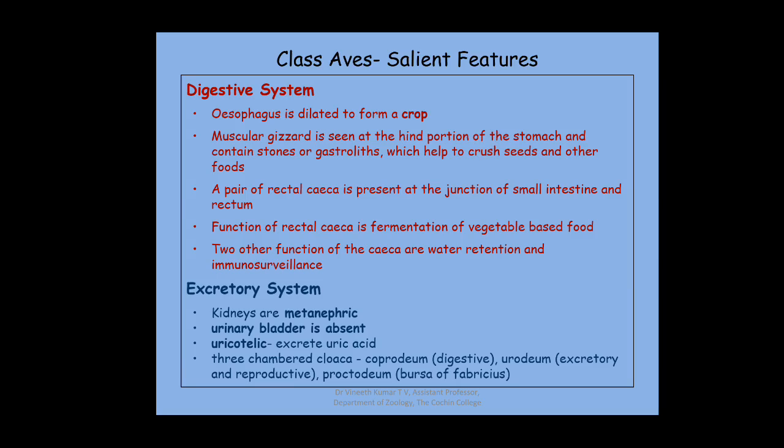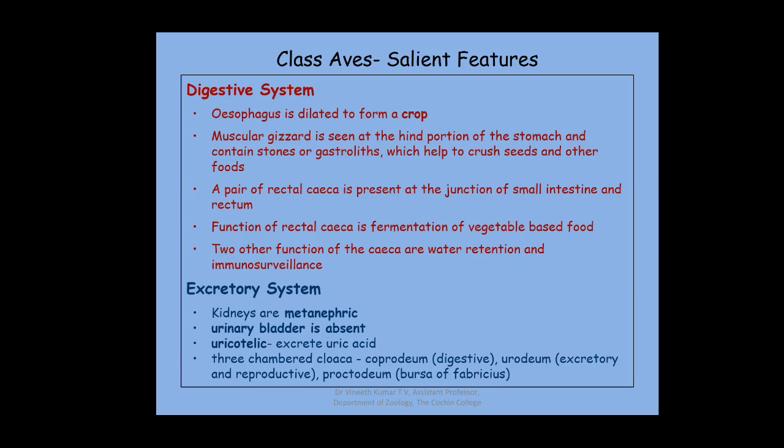Coming to the digestive system, as we discussed earlier, they are metabolically active. As a result, their digestive system should also be modified in such a manner. The esophagus has a dilated crop. Crop is also present in many other organisms, and its main function is to store food. So they take up food whenever available and go for flight, so that the stored food can be utilized